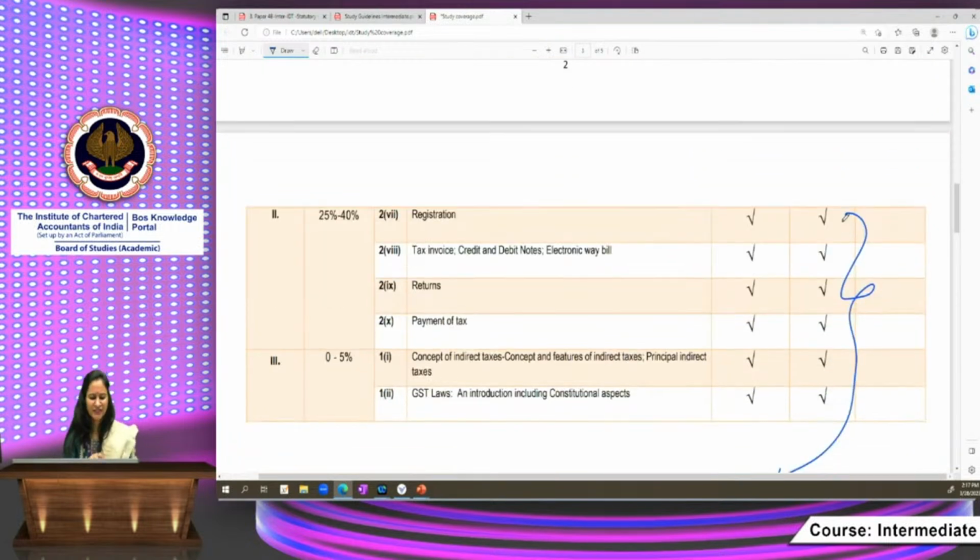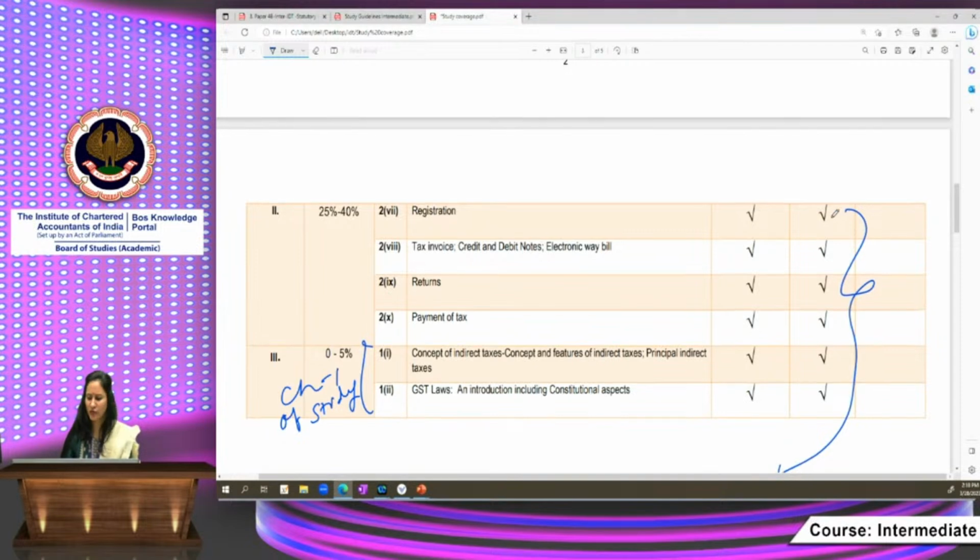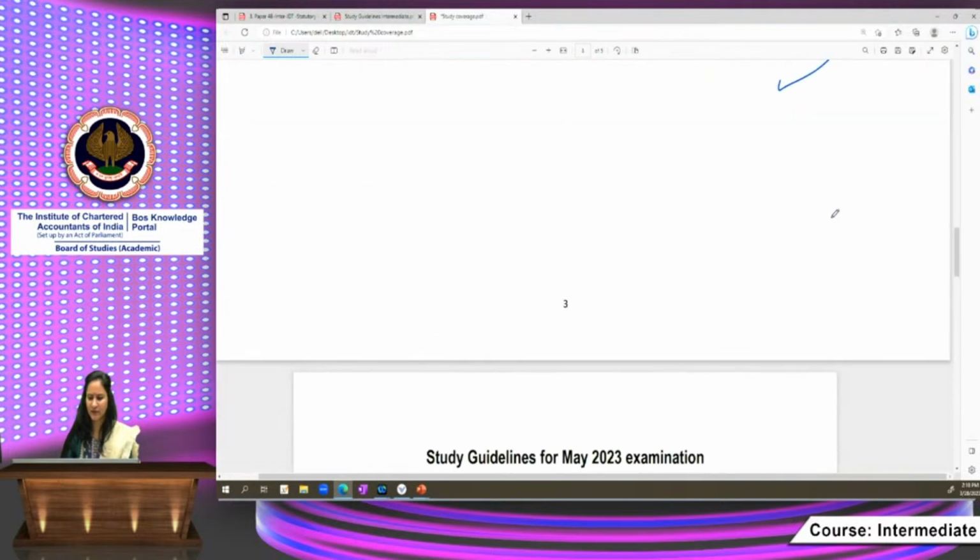And the third section has the minimum weightage, 0 to 5%, and it contains concepts of indirect taxes, features of IDT, principal indirect taxes, GST law, and introduction including constitutional aspects. This is covered in Chapter 1 of your study material. Okay, so I hope that, Satya Lakshmi, the section-wise and skill-wise weightage is now clear to you.